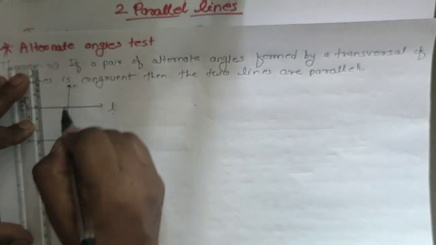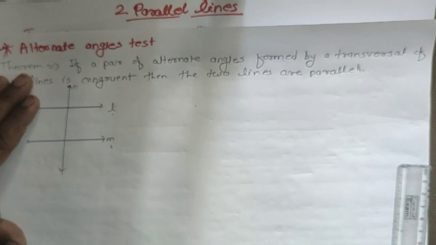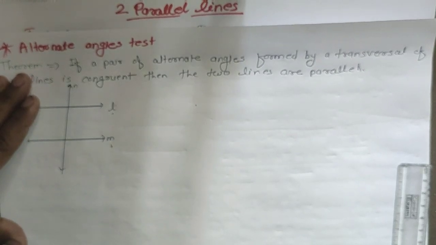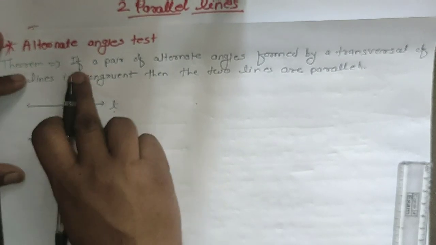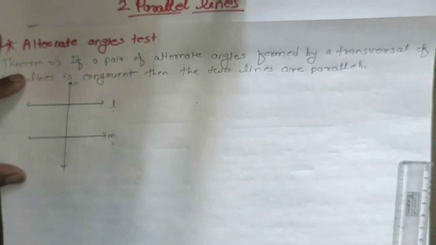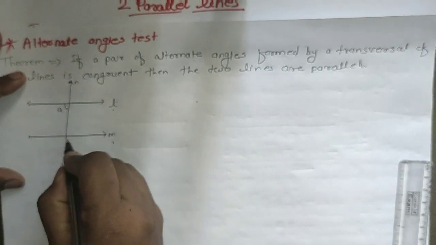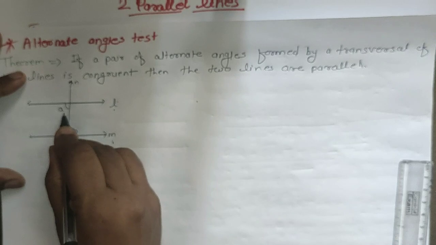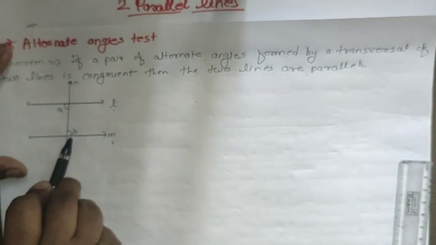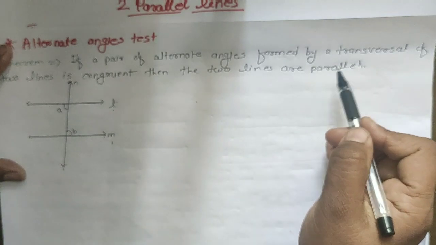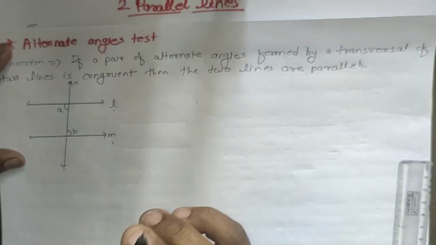Now, the alternate angles: I will take this angle A and this angle B. These two are the alternate angles, and these alternate angles are congruent. Then the lines are parallel. We have to prove this.